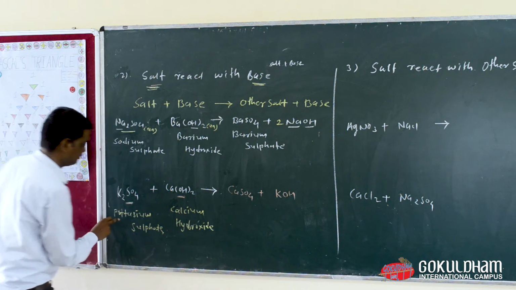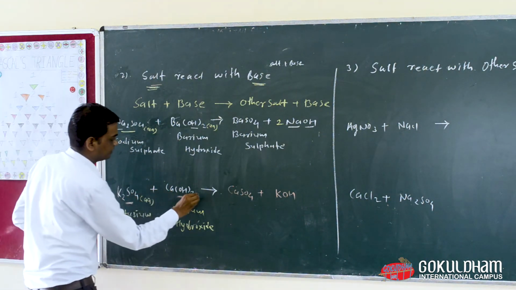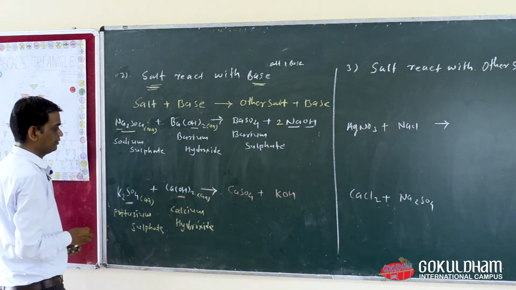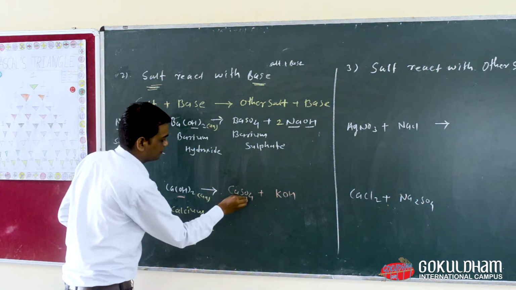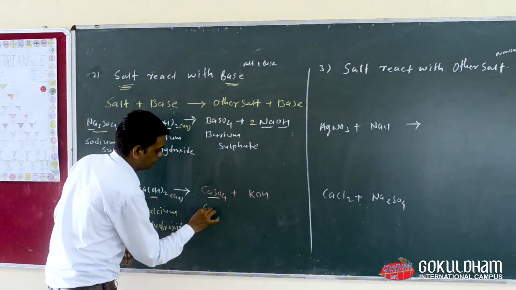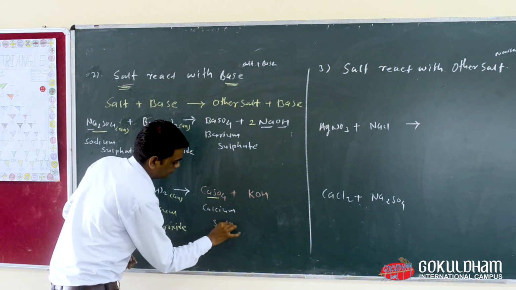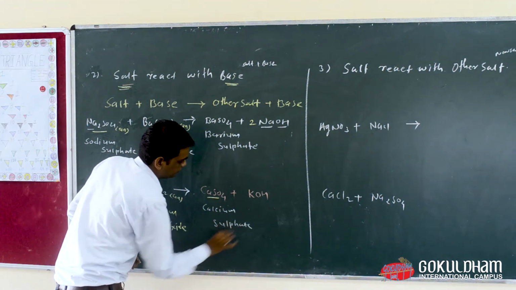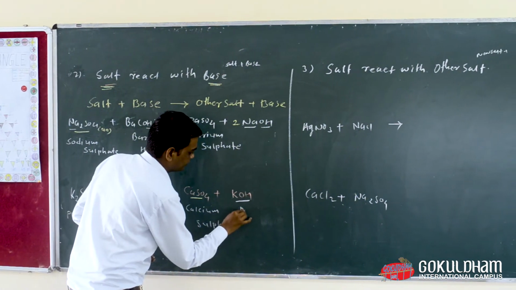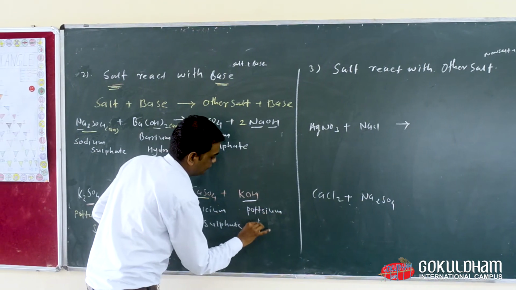So when an aqueous solution of potassium sulfate reacts with an aqueous solution of calcium hydroxide, we get CaSO4, which is known as calcium sulfate, and this one is known as potassium hydroxide.